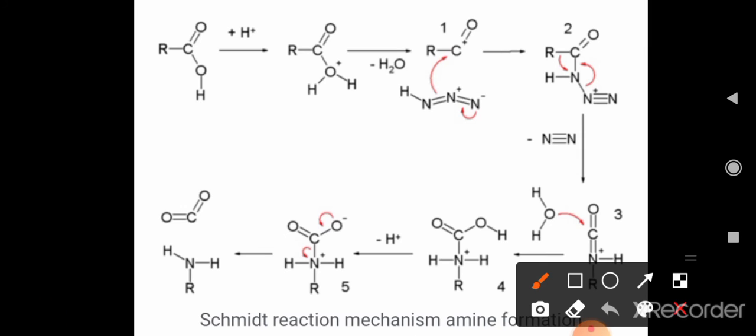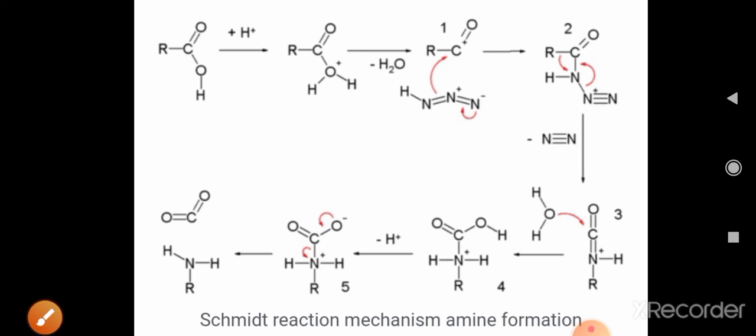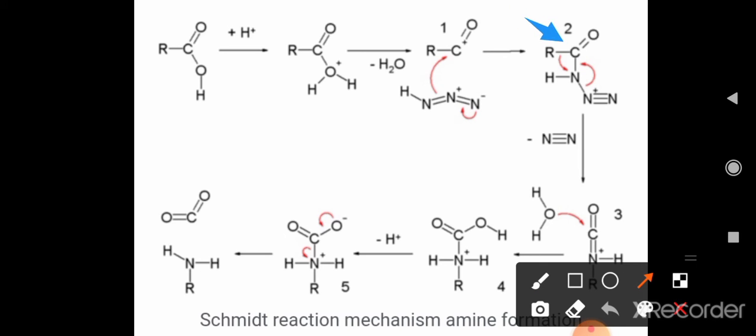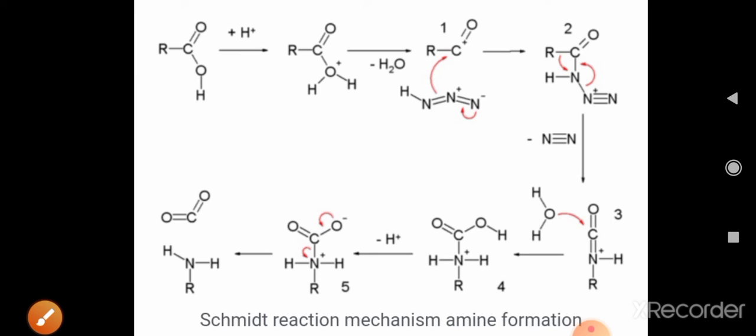At that time, there is migration of the alkyl group R. This alkyl group R gets migrated from this carbon atom to this nitrogen atom. Before that, N2 is given out. After N2 is given out, there remains only NH, and to that nitrogen atom, the R which is bonded with the carbonyl carbon gets migrated, and the alkyl group R gets bonded with nitrogen to form the product that is indicated by the number 3.